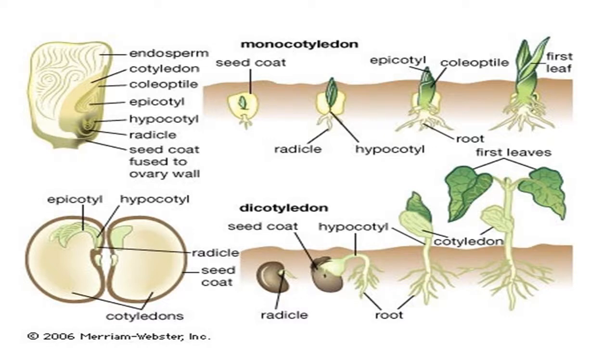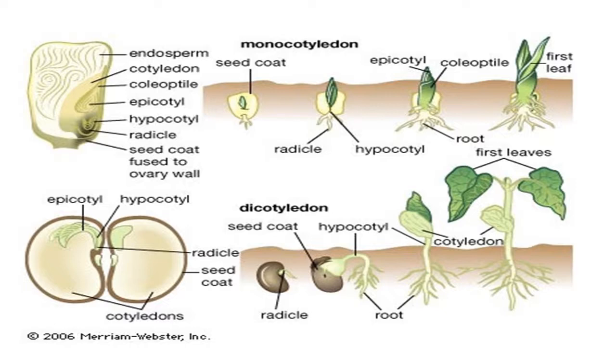The embryo consists of two basic parts. One part is the radicle and the other is the plumule. The radicle always grows towards the soil. You can understand which part is growing towards the soil, and that will develop into what? Root. Understood, right? So the radicle in the embryo gives rise to the formation of root. In the monocot plant we find the presence of fibrous root, but in the dicot, in the second picture, we can observe the presence of taproot.